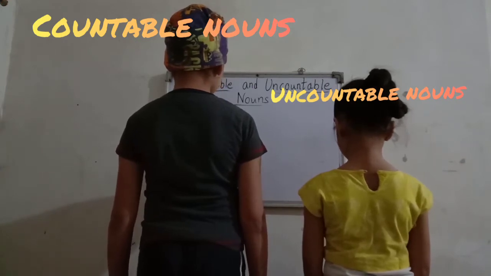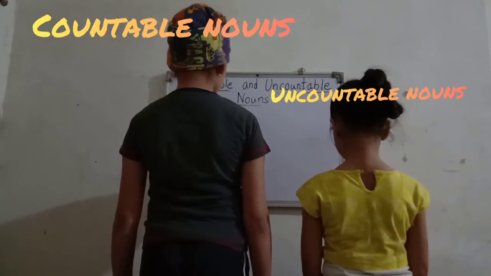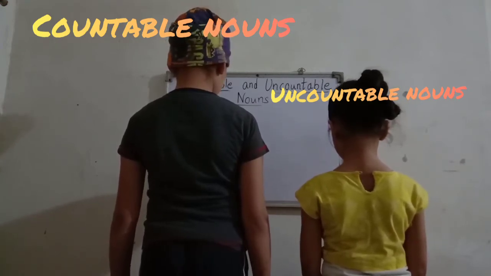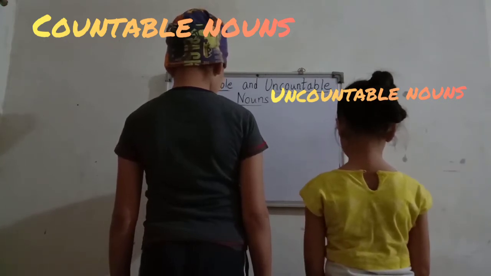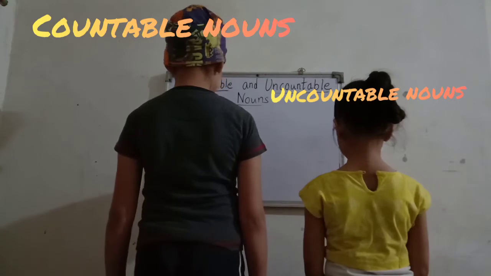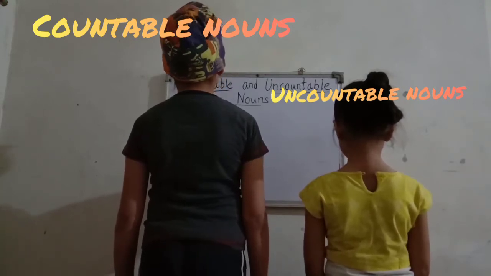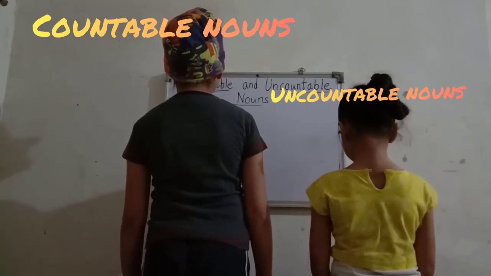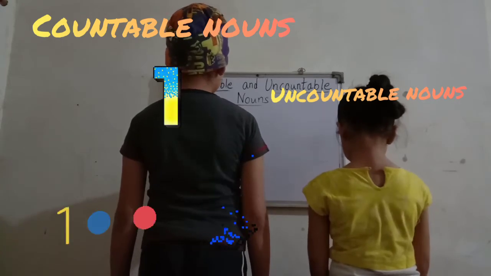So, that child, the statue, that is not a child, it's a statue, I think. No movement is there. The statue who's standing over there, statue is a countable noun. So what is a countable noun? A countable noun is one which we can count.